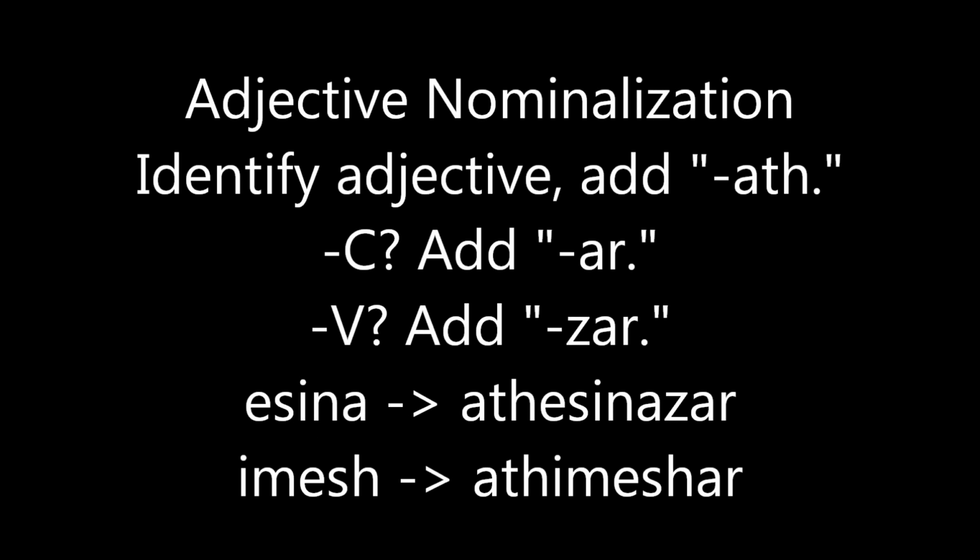To nominalize adjectives, first add ath in front of your desired adjective. Then, if it ends in a vowel, add zar to the end. If it ends in a consonant, add ar to the end. So esina would become ath esinazar, and imesh would become ath imeshar. These newly formed nouns are declined like inanimate nouns.